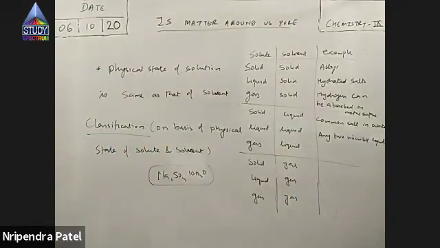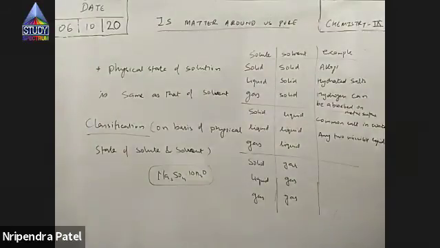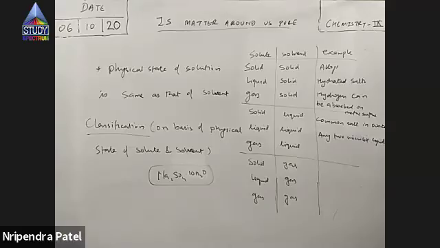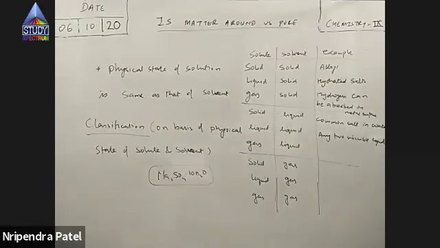Gas dissolved in liquid. Now, this is also a common thing you have studied in biology and other topics. There are a lot of gases dissolved in water, right? Due to which obviously fishes can survive inside the water. They extract oxygen from water. The best example is carbonated beverages, cold drinks, right? If you open that bottle, some gas comes out of it.